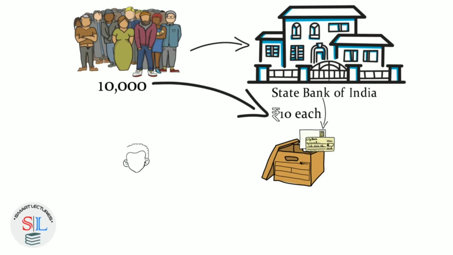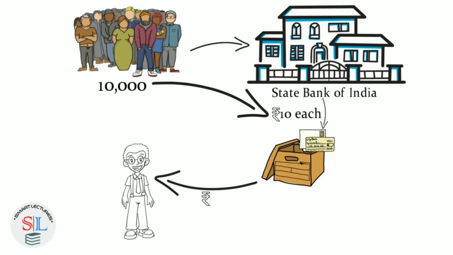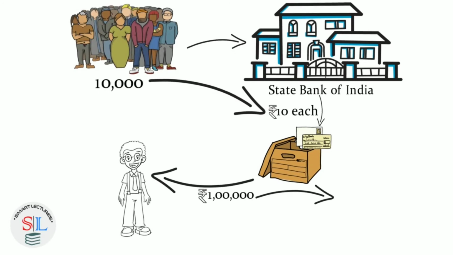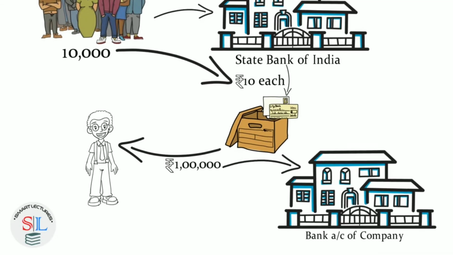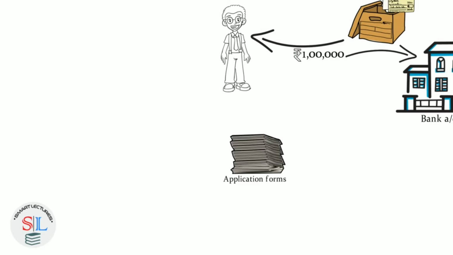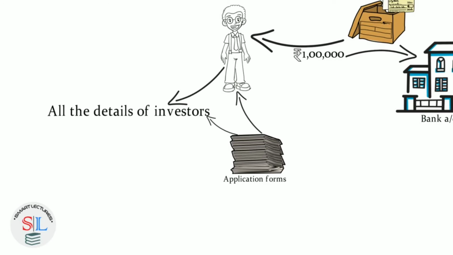In this way, Rahul collected exactly 100,000 rupees, and this money was deposited in the bank account of the company. And all the application forms will go to Rahul. So, in this way, Rahul has got all the details of the investors. This application form is called a share application form.